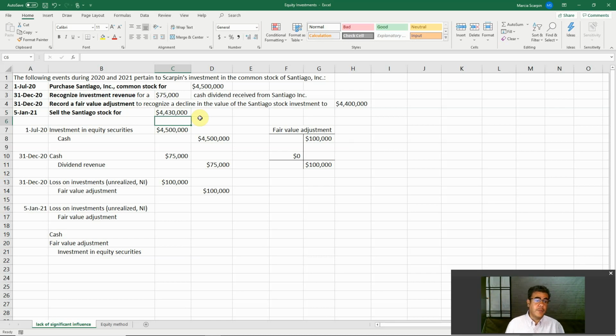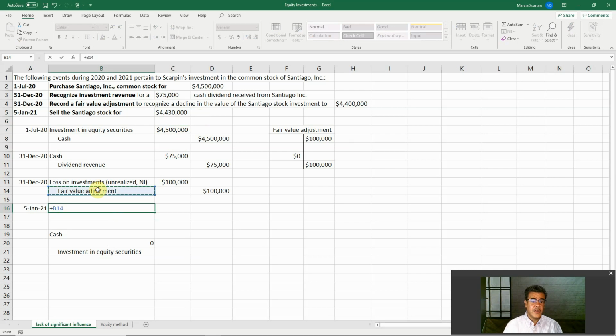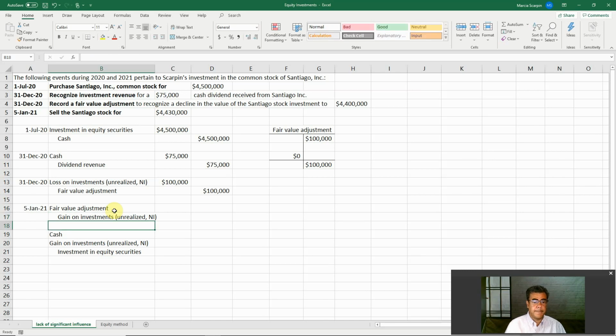January 5th, 2021, sell the Santiago stocks for $4.430 million. What do we have here? Now we don't have a loss anymore. So what do we have here? We debit fair value adjustment because we have a gain on investment, and it is unrealized net income.